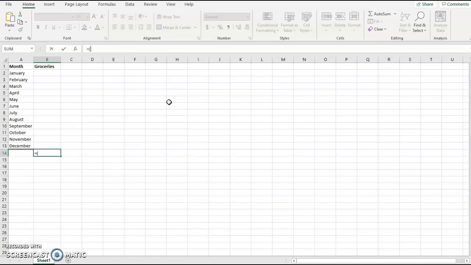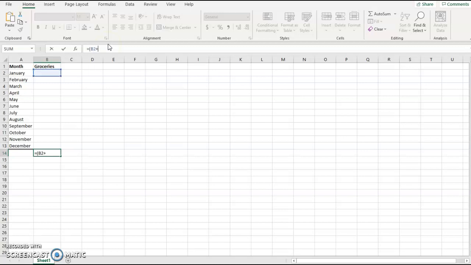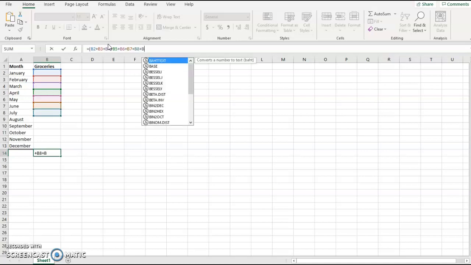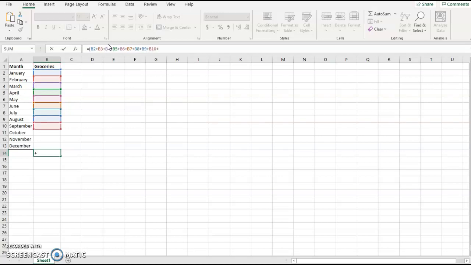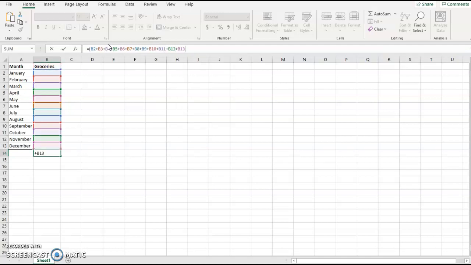This is in column B, so I can say B2 plus B3 plus B4 plus B5 plus B6 plus B7 plus B8 plus B9 plus B10 plus B11 plus B12 plus B13.